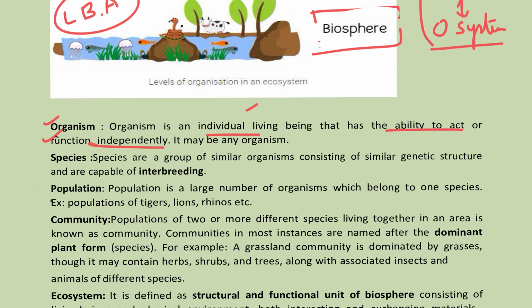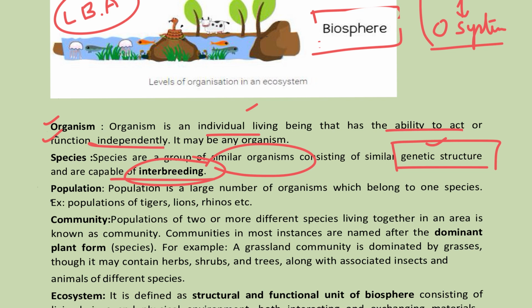We have seen how organisms are formed from atoms or micromolecules. Now species are groups of similar organisms capable of interbreeding. They have a similar genetic structure or genetic makeup, and based on that they are capable of interbreeding. For example, the human species or Mangifera indica, any plant species or animal species can be considered.